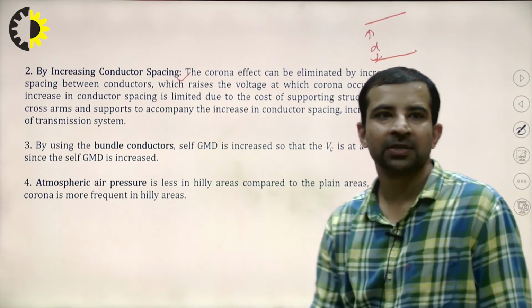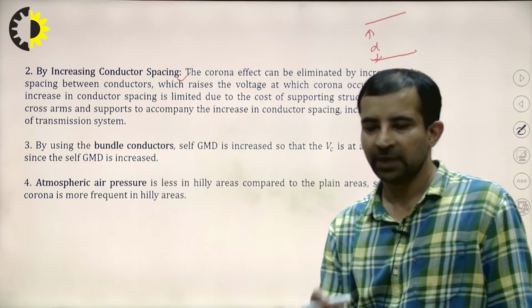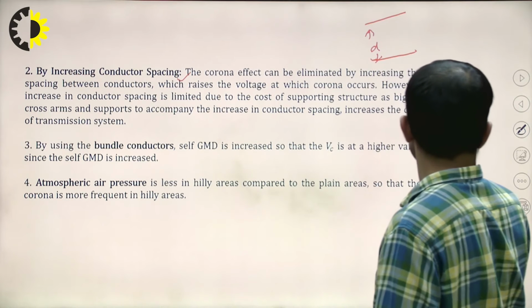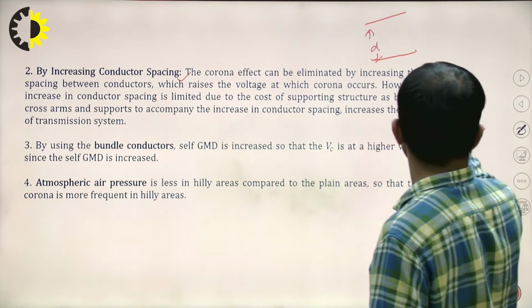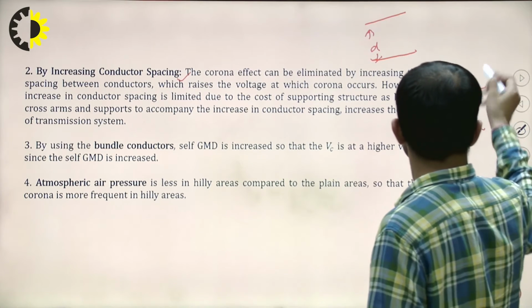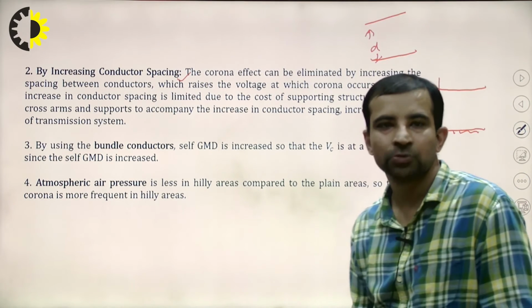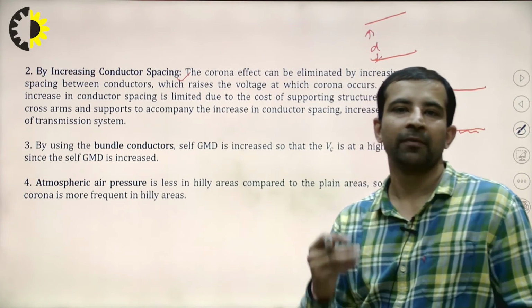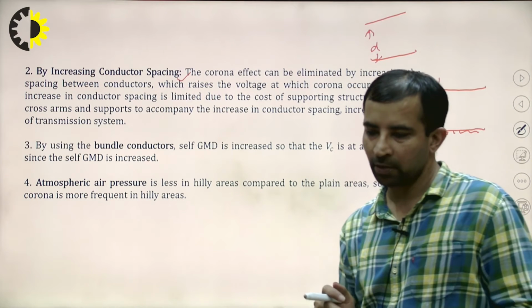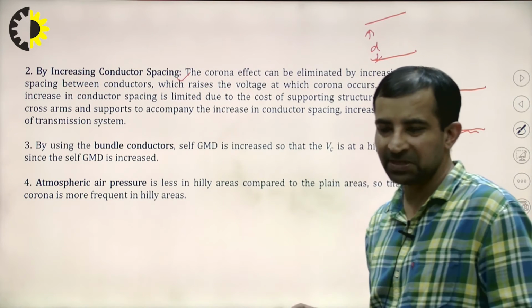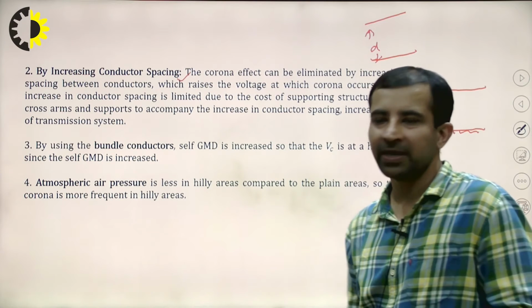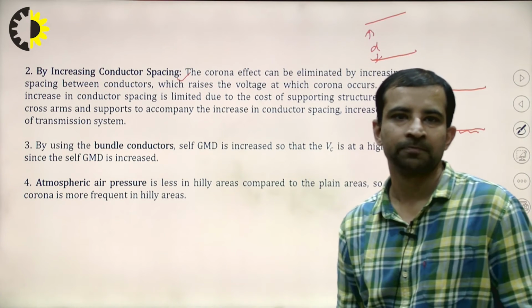However, increase in the conductor spacing is limited. That is also there. There is a tower, there is a ground, and the conductor is going on it. So there are certain limitations also. We can't increase the height very much. You cannot make the tower very long. So we have the limitation on the conductor spacing, the tower height, or that structure.